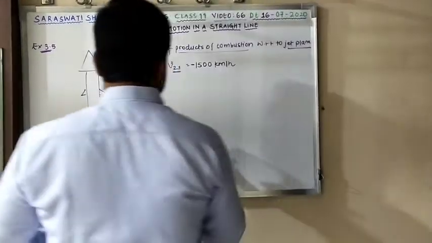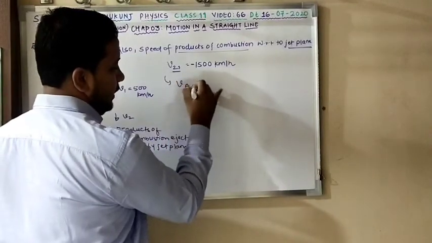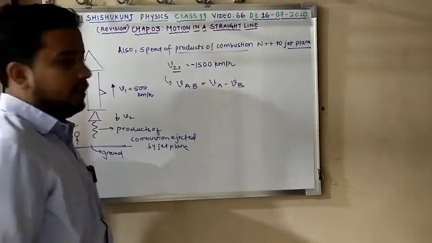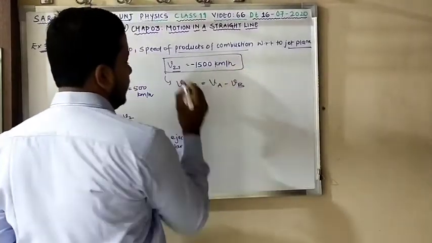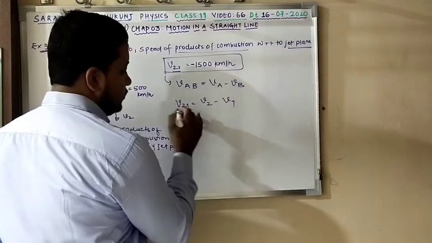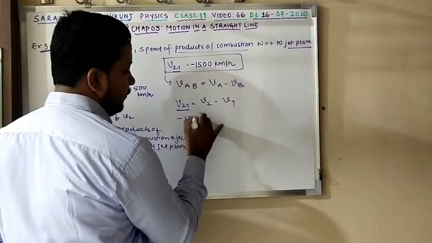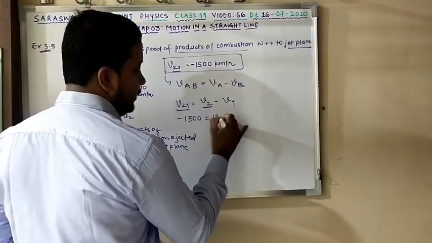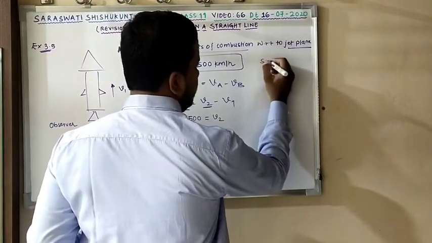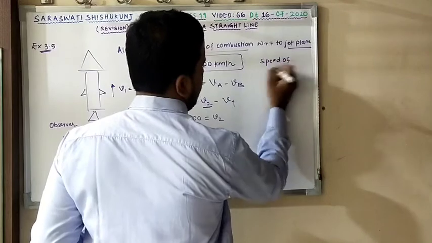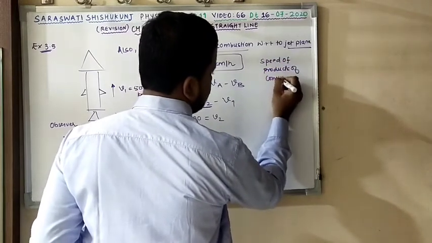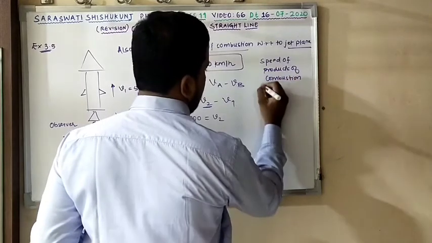Okay. Now we know the concept of relative velocity of A with respect to B. We can write it as velocity of A minus velocity of B. So similarly for this v21, I can write v21 equal to v2 minus v1. v21 I already have, that is minus 1500. v2 I need to determine, because they have asked to find out the speed of product of combustion with respect to observer on the ground.